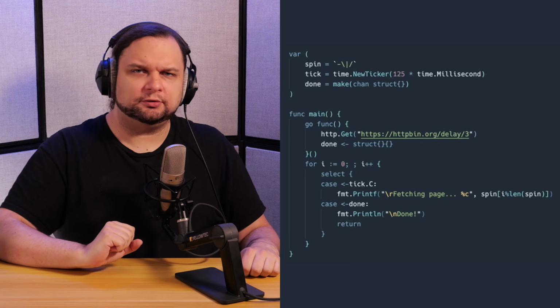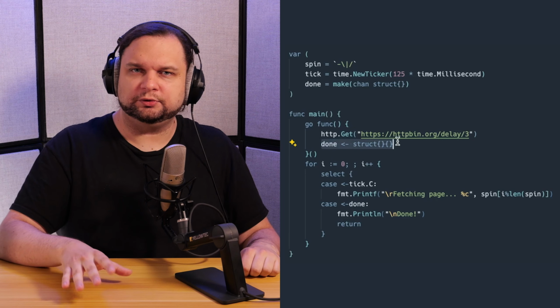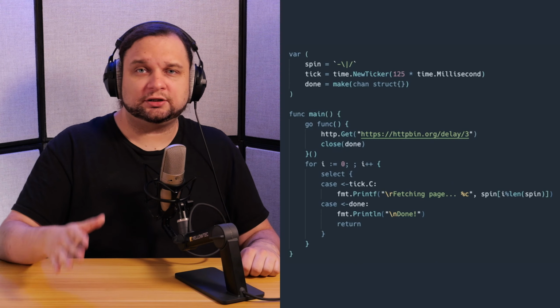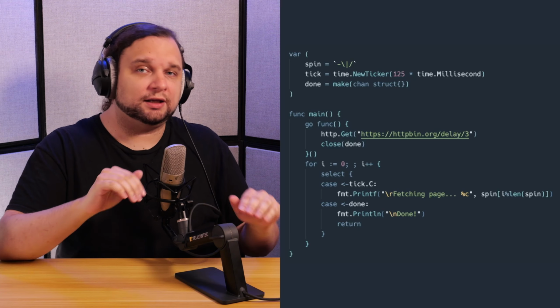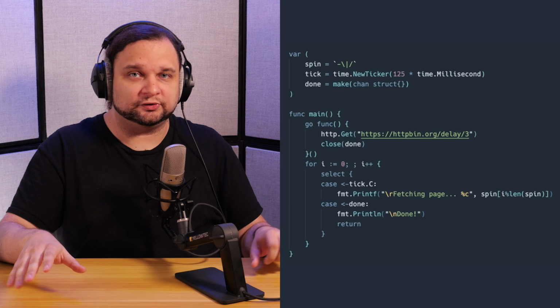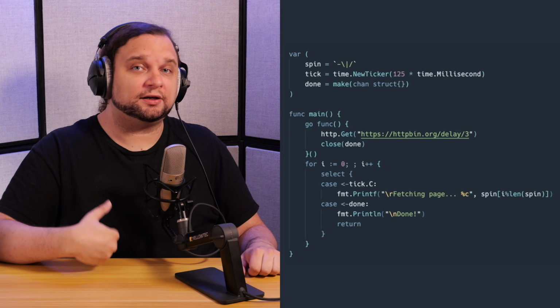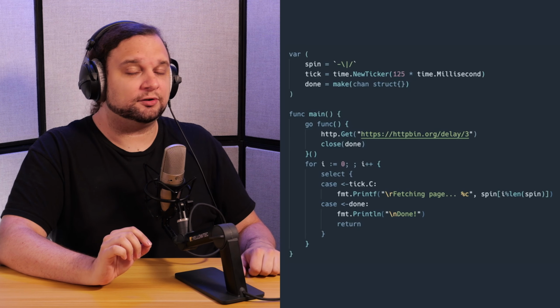There's actually another way to express this idea too. If you know that your channel is only going to send one signal, you can actually close it instead of sending information down it. Closing a channel also forces synchronization between Go routines and will immediately unblock any reads from all the other Go routines. This is a really handy thing to do if you've got many Go routines waiting for some action to complete. And by the way, this is actually how context cancellation works under the hood too.